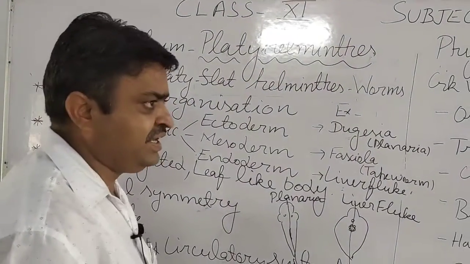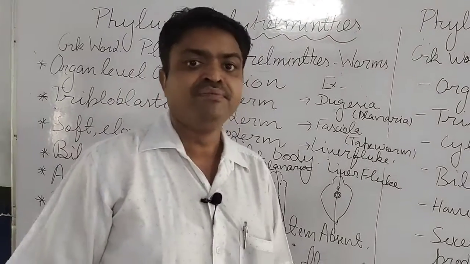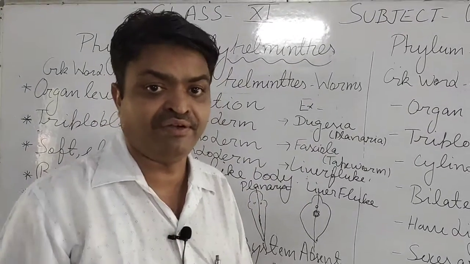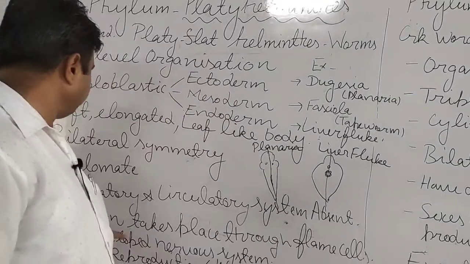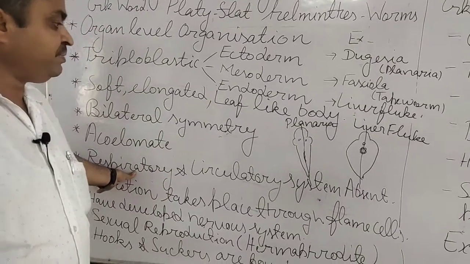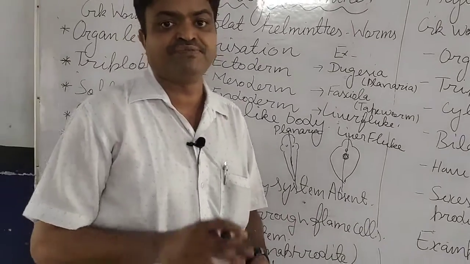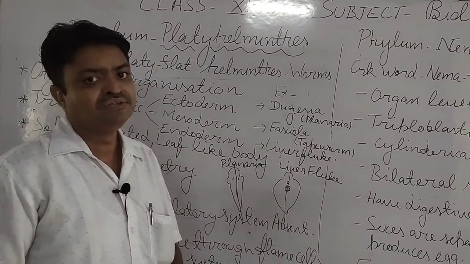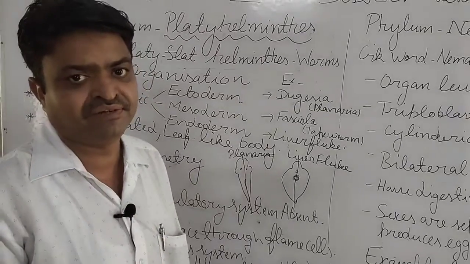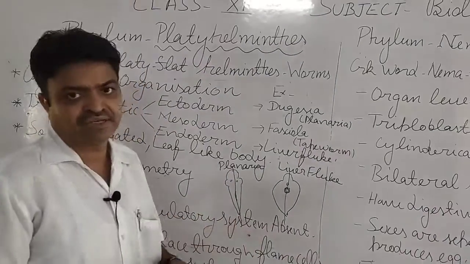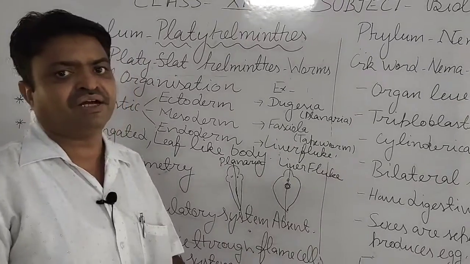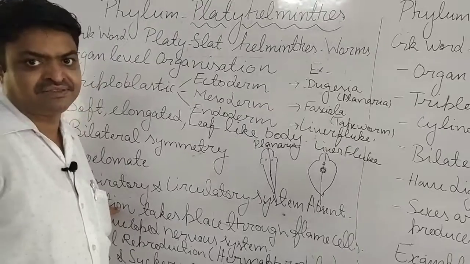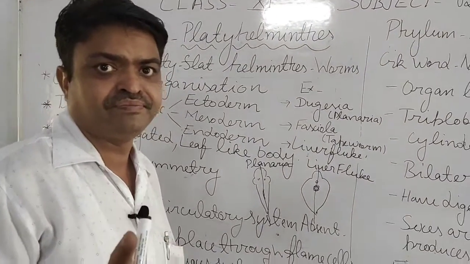With this, they are acoelomate. Acoelomate means they don't have a coelom, means they don't have a body cavity. No respiratory and circulatory system is found in them. As they have a parasitic mode of nutrition, they don't need digestion, respiration and circulation. That's why these systems are absent in them. Excretion is found in them.